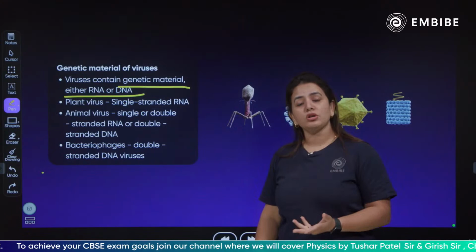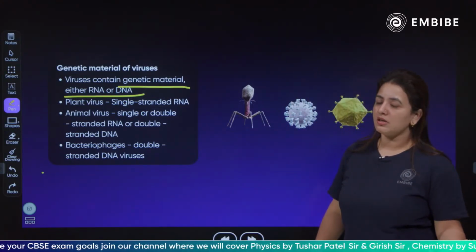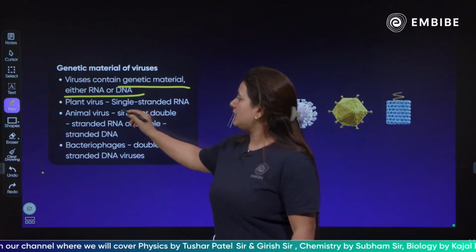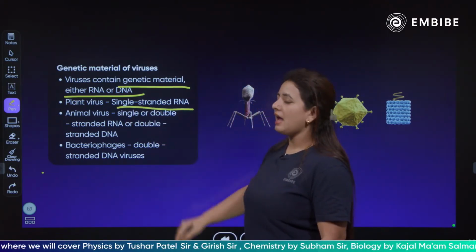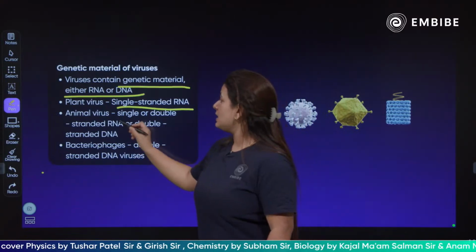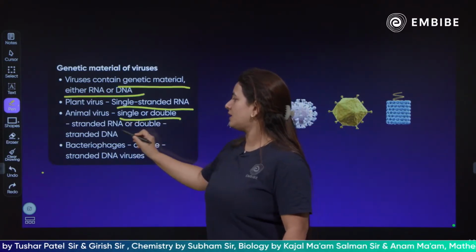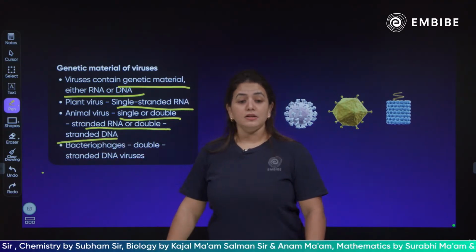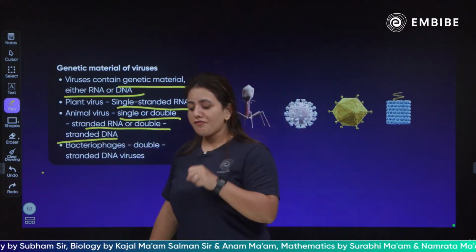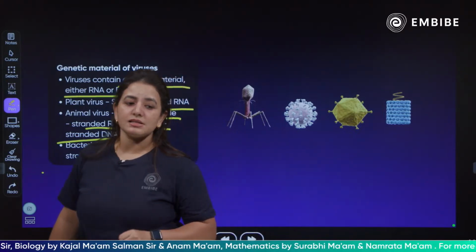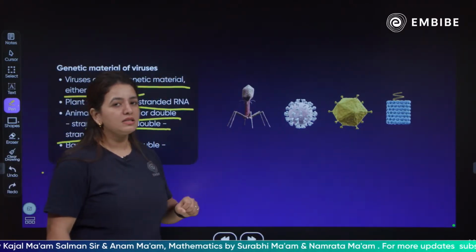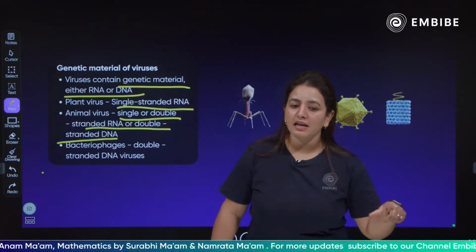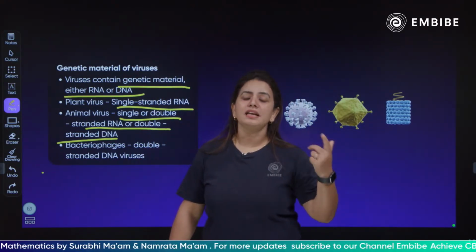In plants, viruses mainly possess single stranded RNA as genetic material, and when we talk about the animals, they have single or double stranded RNA or single or double stranded DNA.